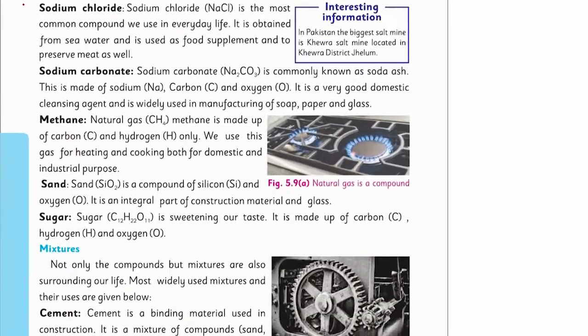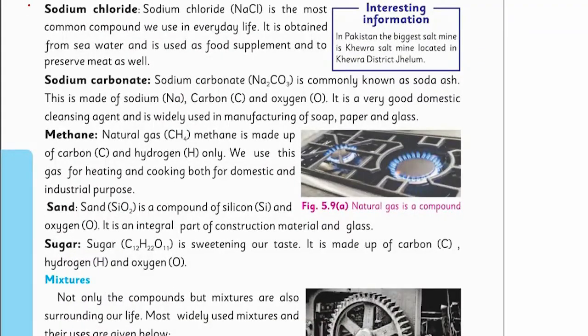A very common and crucial compound in our life is sodium chloride. The common name for sodium chloride is table salt. It is made up of two elements, sodium and chlorine. It is obtained from seawater and is used as a supplement and to preserve meat as well. Sodium chloride, or table salt, is a compulsory part of our Eastern cuisine. Our food is incomplete without salt. Besides, it is used to preserve meat and vegetables.